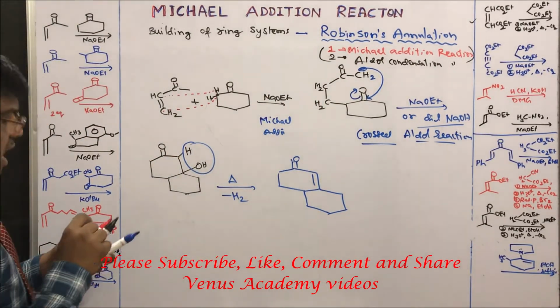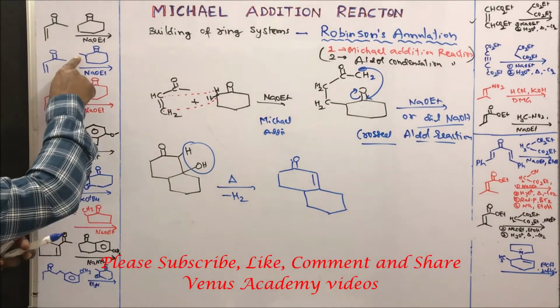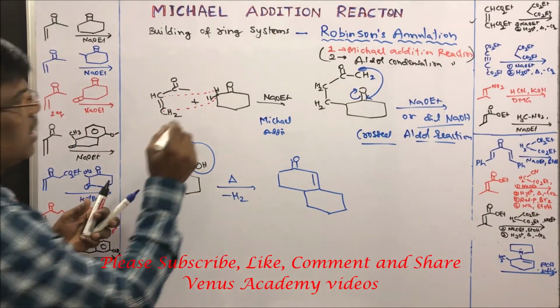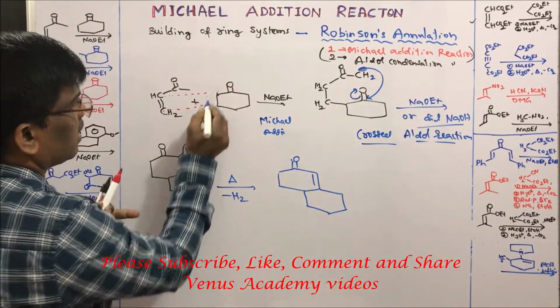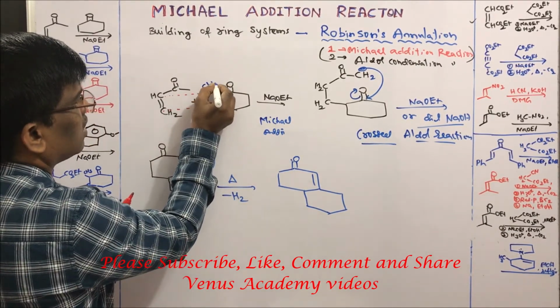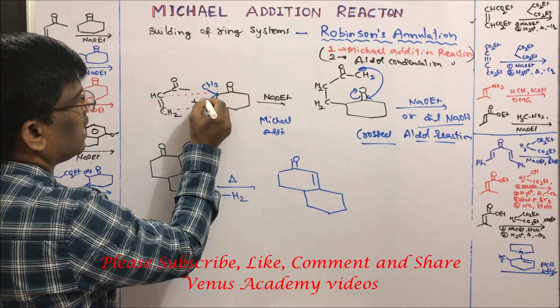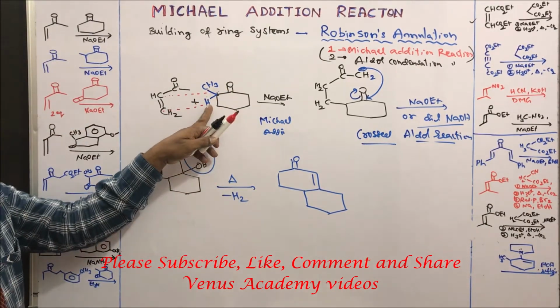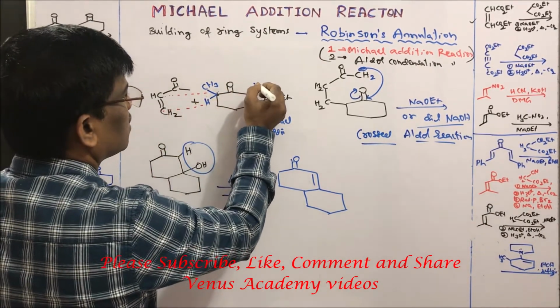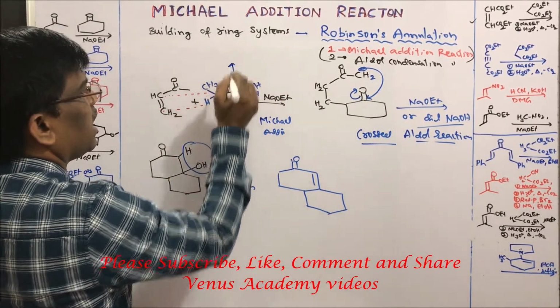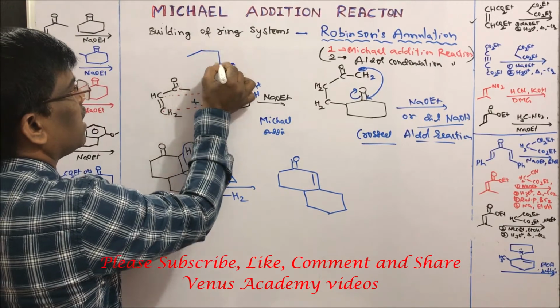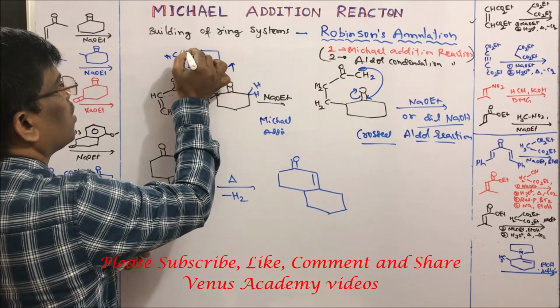Under Robinson annulation reactions, if I take this methyl compound, let us substitute this carbon having a methyl group here. This methyl containing carbon is having a hydrogen this side and this side also two hydrogens. In presence of base, if I make a carbanion, it is going to give these two carbanions.